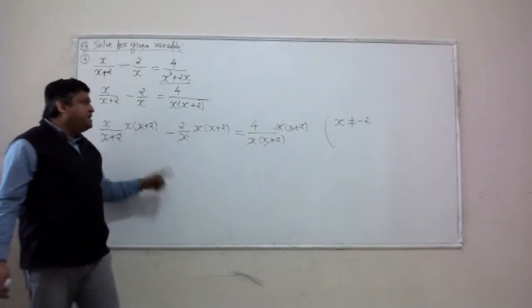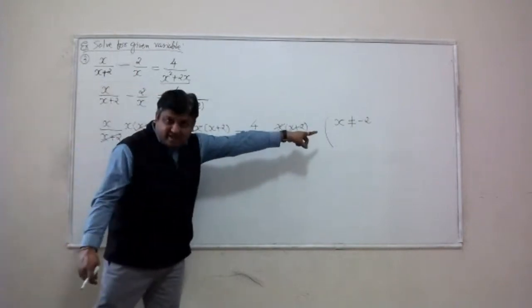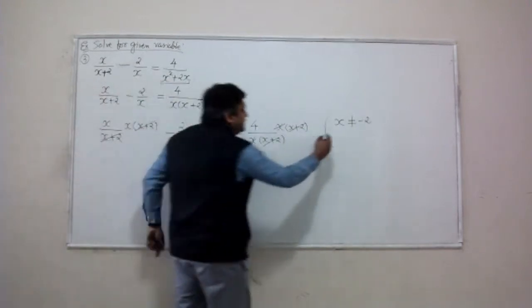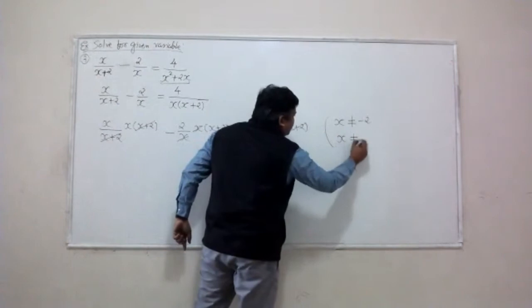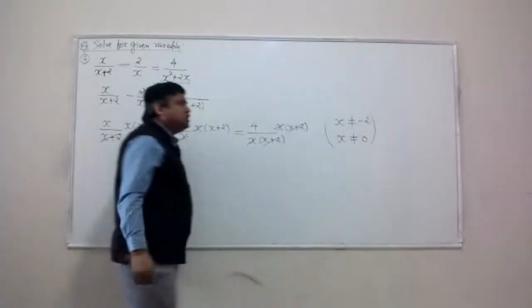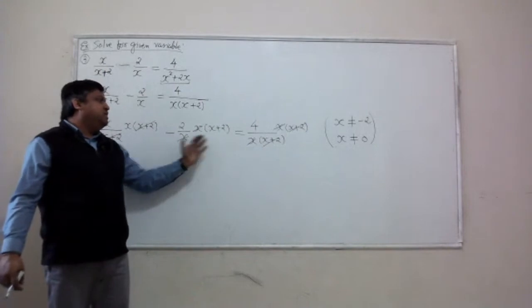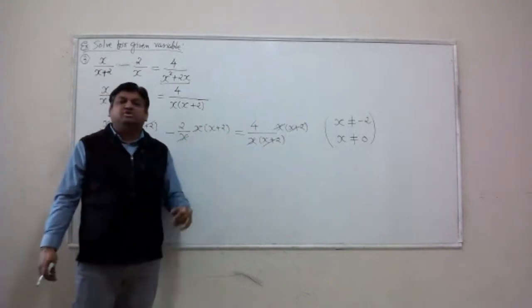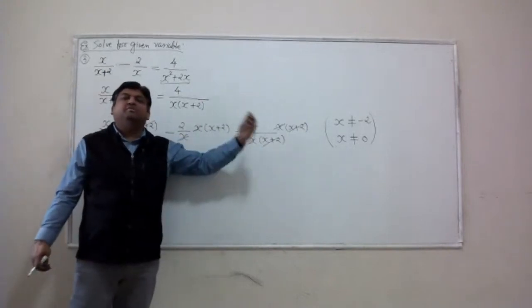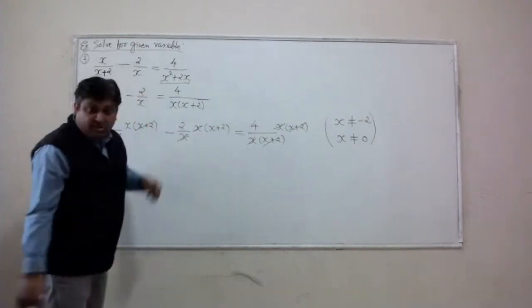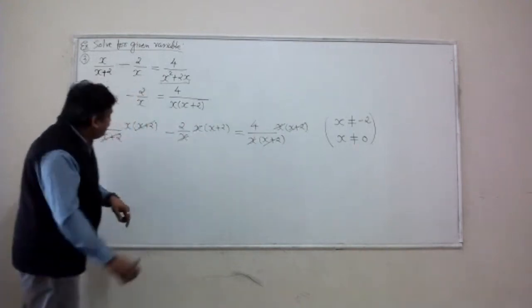This cancellation is valid if that condition is true. Likewise, this cancellation is valid when x is different than 0. So these are the two conditions we need to perform the cancellation, and we need to keep them on the side.